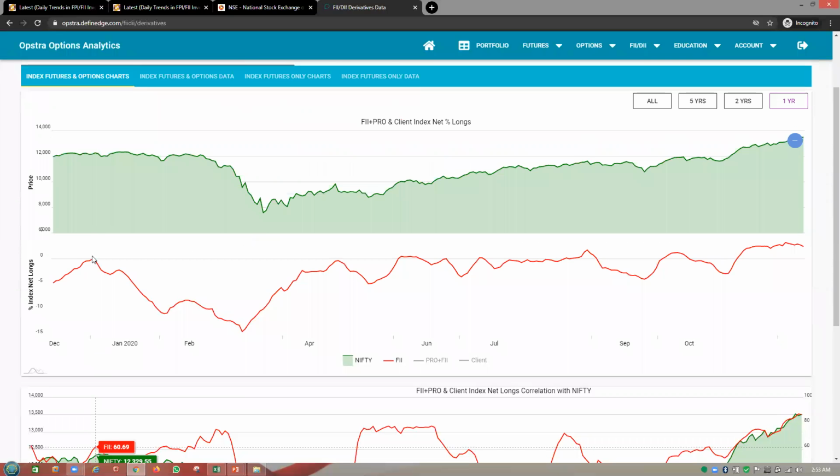Now you see from this point, from the 1st January onwards, FII data is negative. If you see, they are not positive at all. They keep adding shorts, but the market keeps on flying on the 12,000 mark till February end.